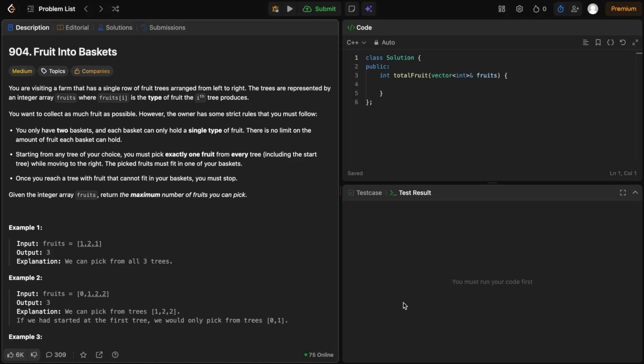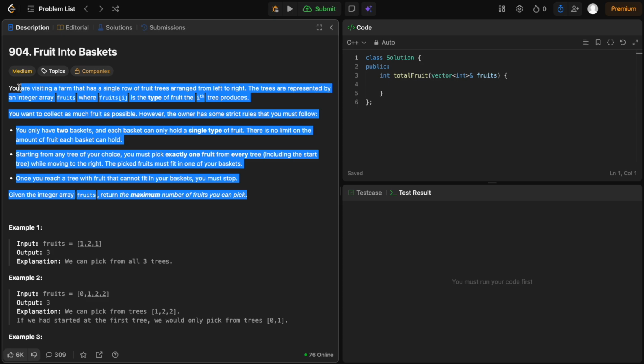So today we will do this particular question, fruits into basket. This is a very famous interview question. Let's try to understand the question first. This is a big problem statement. We will read it point by point and try to understand what it is trying to say.